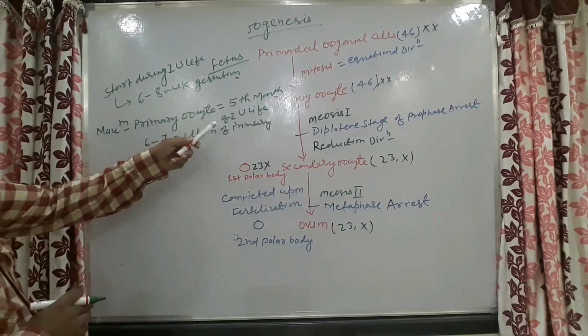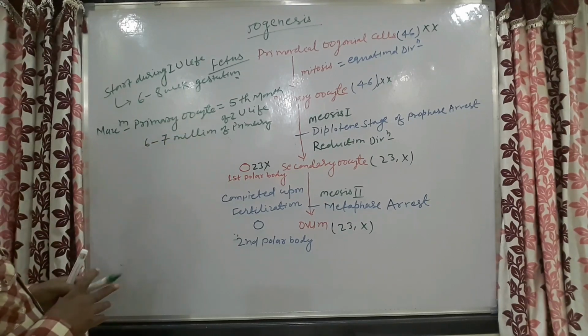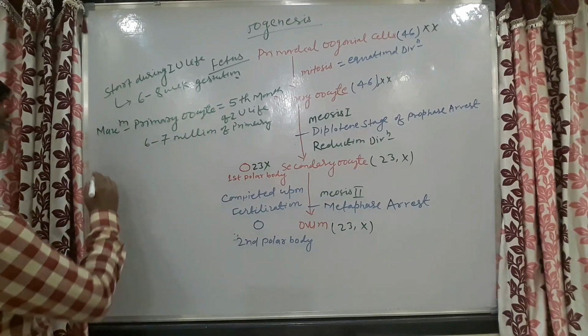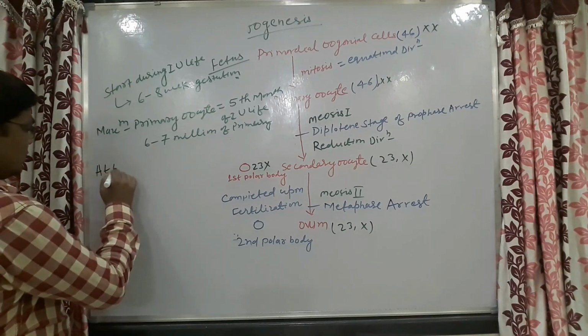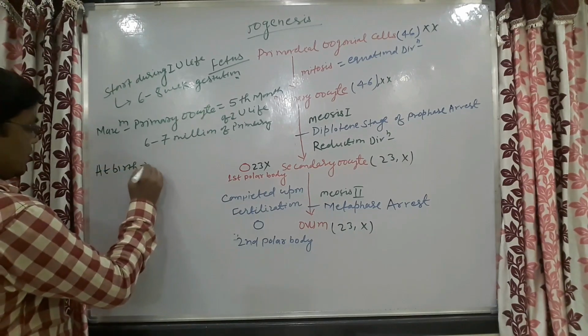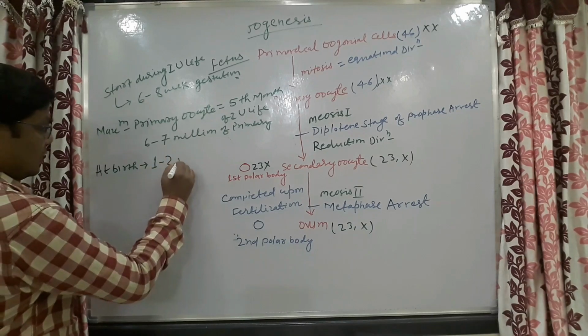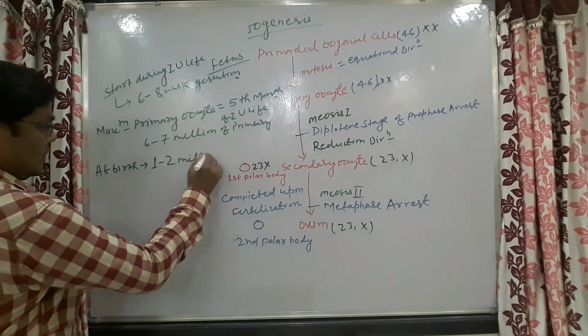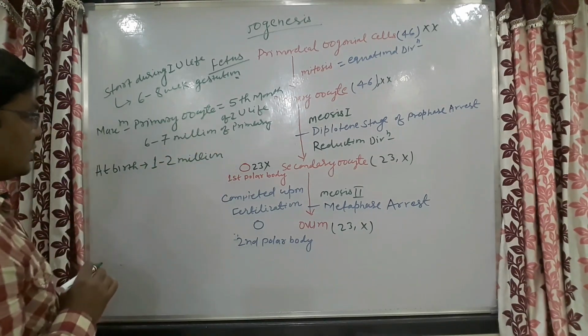Maximum primary oocytes are present at the fifth week of intrauterine life, and then at birth the number of primary oocytes is roughly 1 to 2 million.